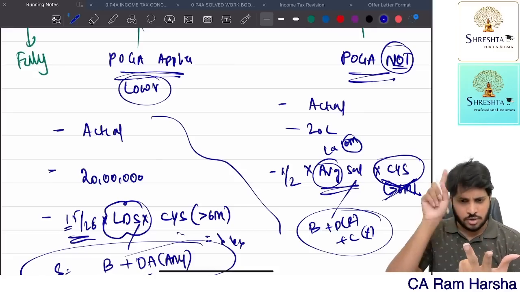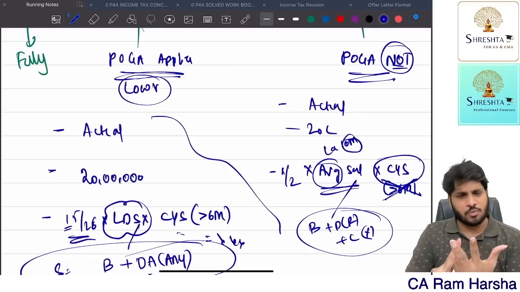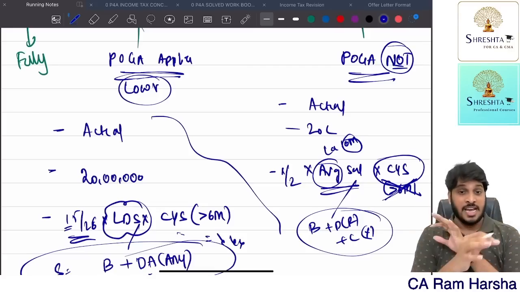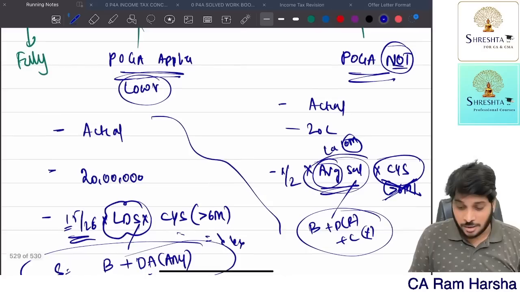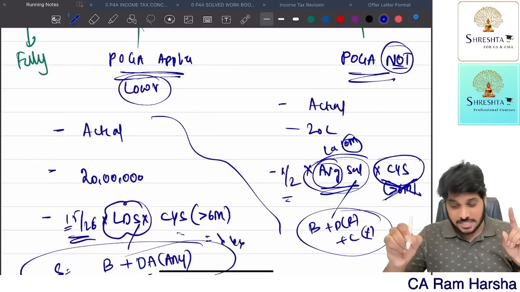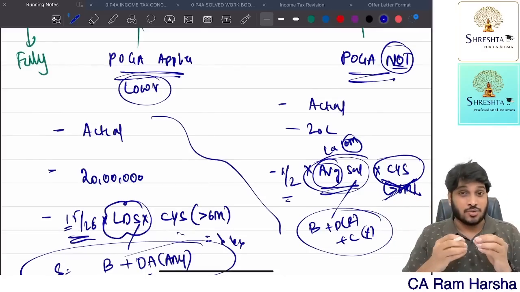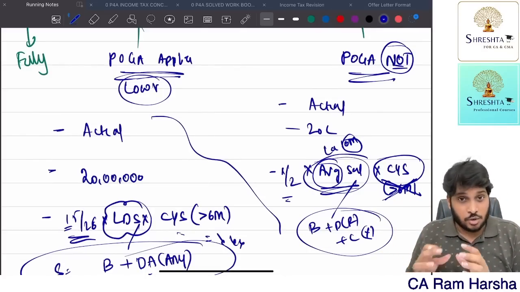DA for retirement, total it. Commission as a percentage of turnover, whatever is there in the last 10 months, total it. Divide it by 10, you will get the average salary. So that amount you keep it here. Now 1/2 into average salary into completed years of service. So this is treated as the third criteria.